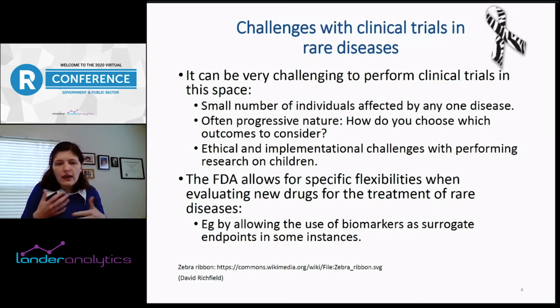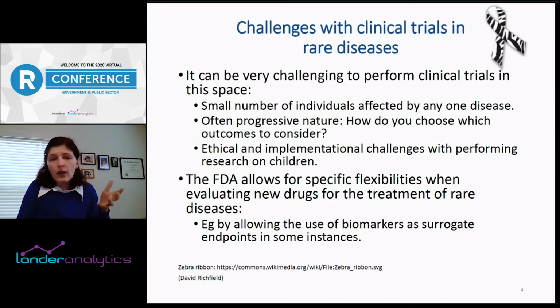So when children are young, typically the outcomes are how much can they walk in 6 minutes. That's one of the outcomes that's considered, a 6-minute walk test. But as it progresses and you start having the heart being affected and the respiratory system being affected, and people can no longer walk, then you can't really use that outcome anymore, right? So there's this issue of how can you use outcomes?